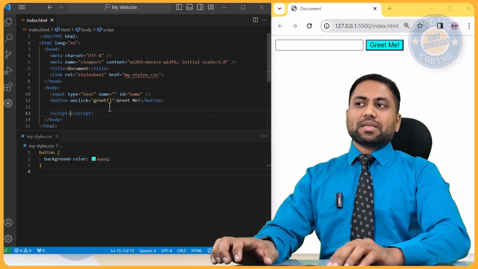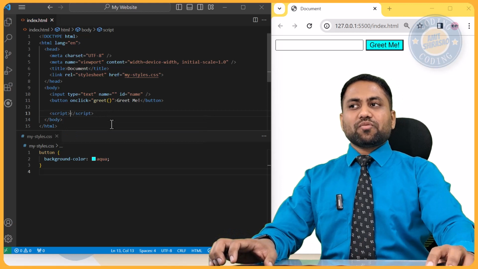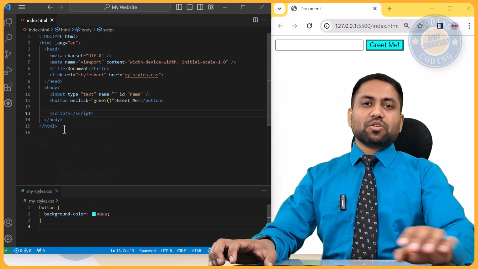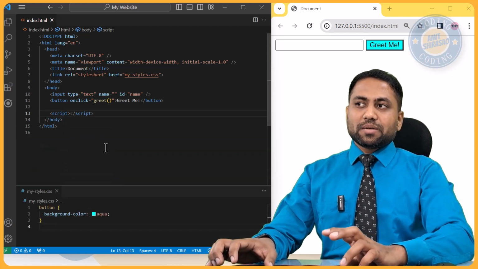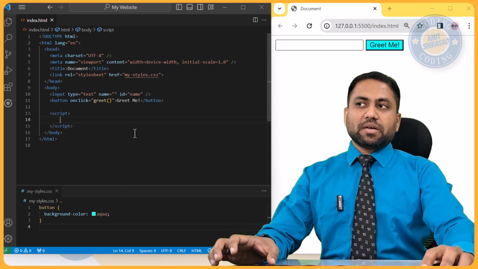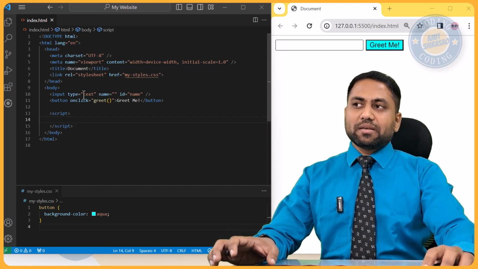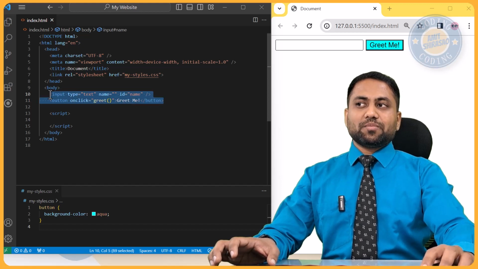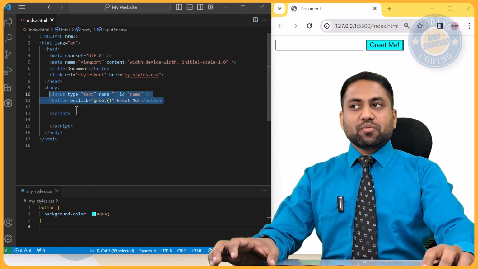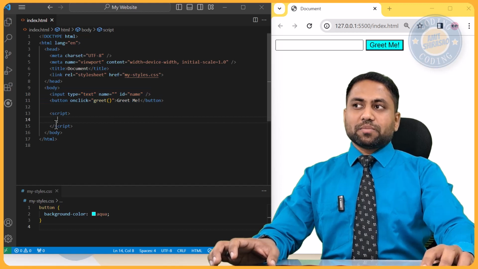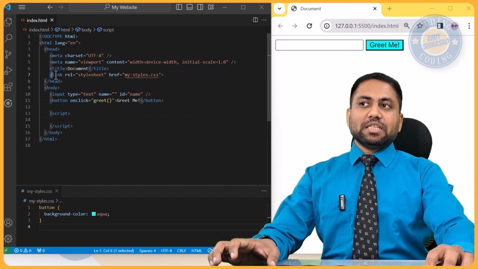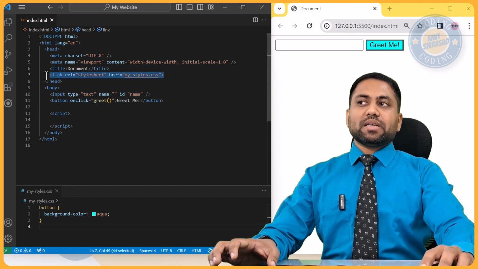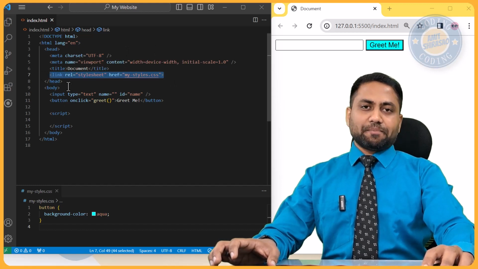Okay, so this script tag is oftentimes written at the bottom of the body, because script normally uses all the elements in your DOM, and so the DOM should first be created before the script is loaded, and that's why you always write script at the bottom, whereas style sheets are always written in the header itself or at the beginning.